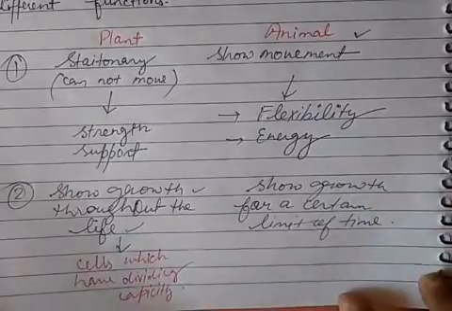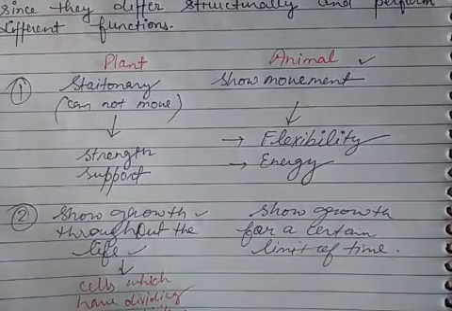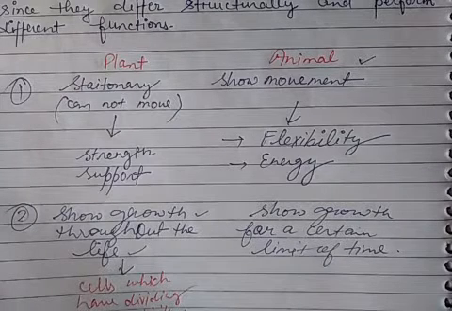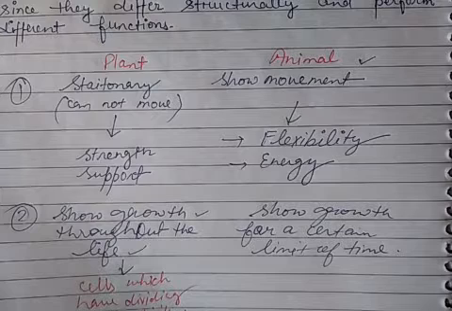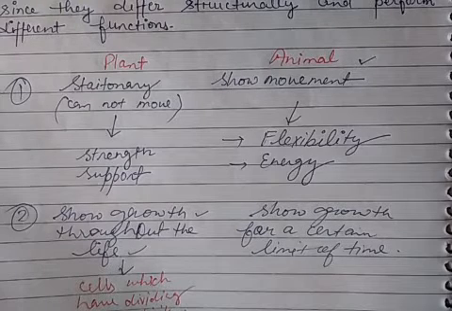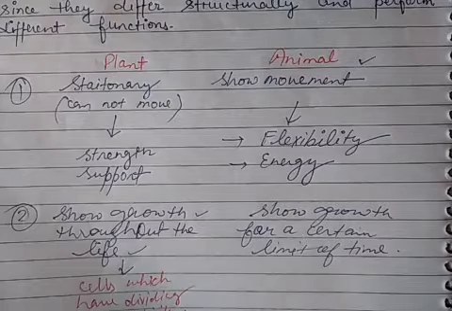Because of this, the types of tissue in plants and animals are different. One by one we will discuss plant and animal tissue, and in this video we will discuss plant tissue first.